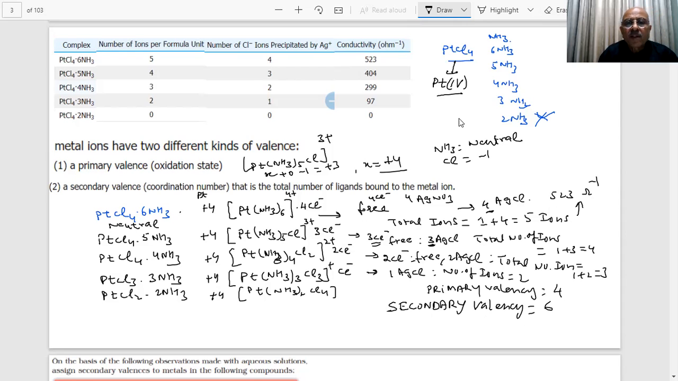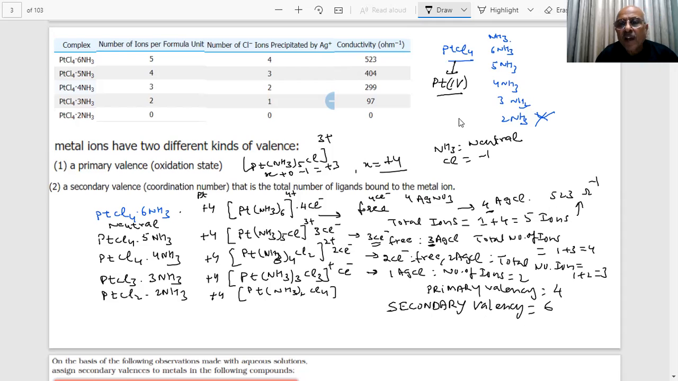So we are saying primary valency is the oxidation state and secondary valency is the coordination number, that is the total number of ligands bound to the metal ion, students. And secondary valency is satisfied by these ligands which are giving their lone pair of electrons to the central metal ions. Okay? And those which are outside, they are free, students.